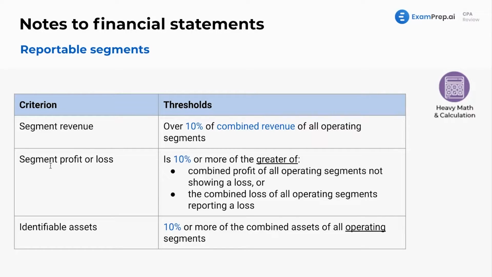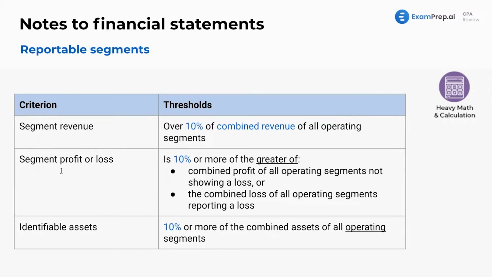Now, what about the segment profit or loss? If it's 10% or more of the greater of, again, same process, add up all the profit and then all of the loss. And if the profit is 10% or more of the greater of these situations, then it's going to be its own reportable segment.